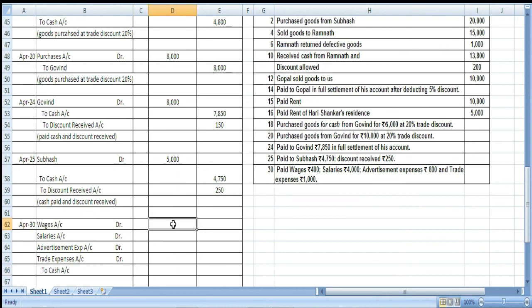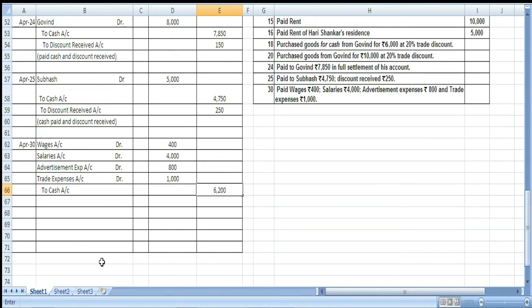So let us write down all the amount one by one. 400, then we have 4,000, then we have 800, and then we have here 1,000. Okay. So all this is coming as 6,200. So we paid the expenses worth of 6,200. Okay.